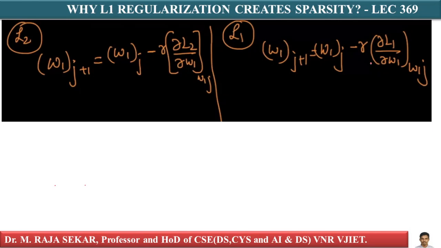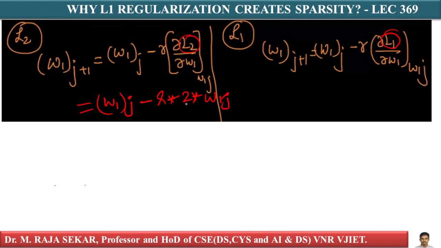The only difference is that here I am writing L2, and here I am writing L1. And we have W1 at j plus 1 as well as W1 at j plus 2. What is dou L2 by dou W1? This one I can write as W1 at j minus R times dou L2 by dou W1. Just go to the previous slide. Dou L2 by dou W1 is 2 into